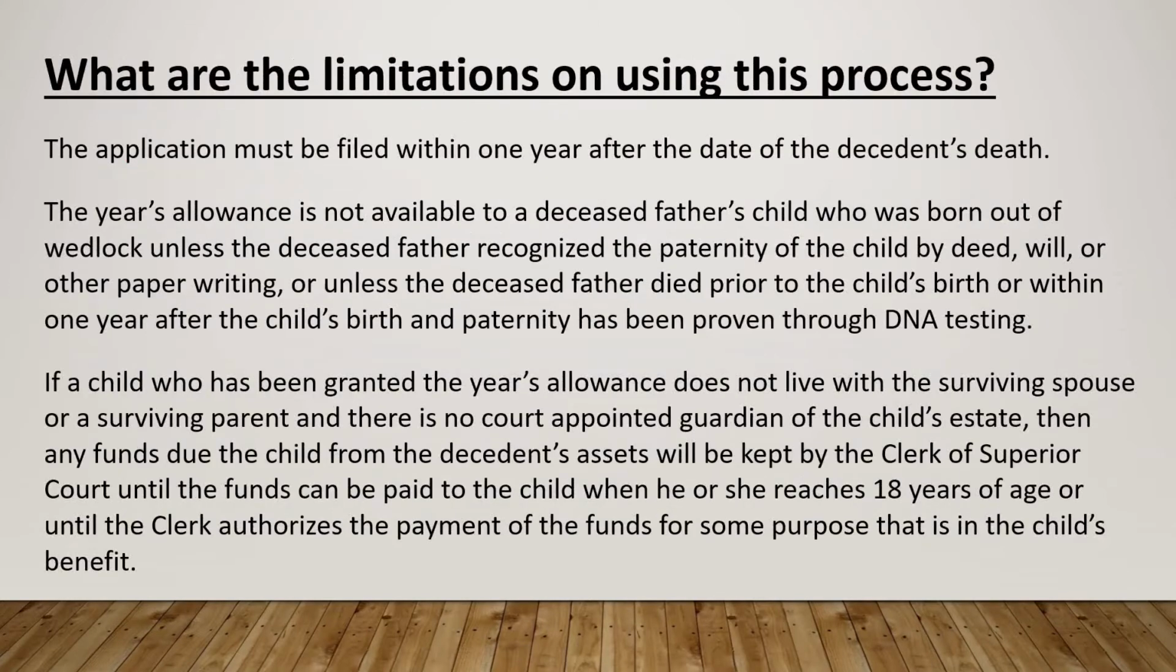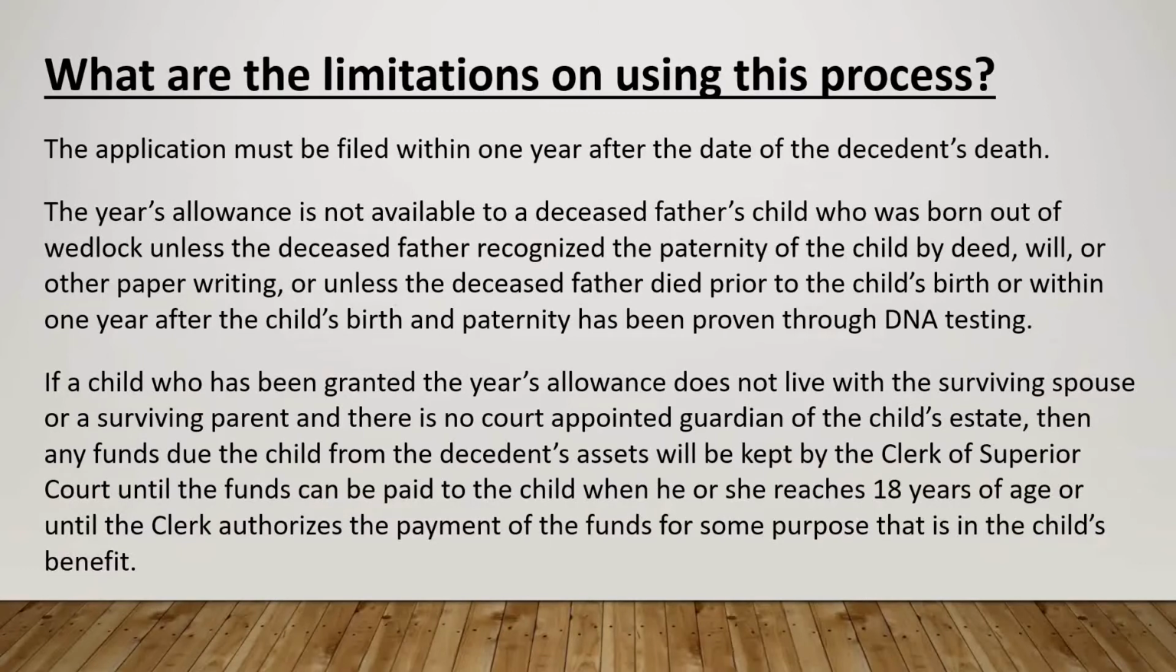What are the limitations on using this process? The application must be filed within 1 year after the date of the decedent's death. The year's allowance is not available to a deceased father's child who was born out of wedlock, unless the deceased father recognized the paternity of the child by deed, will, or other paper writing, or unless the deceased father died prior to the child's birth or within 1 year after the child's birth, and paternity has been proven through DNA testing.